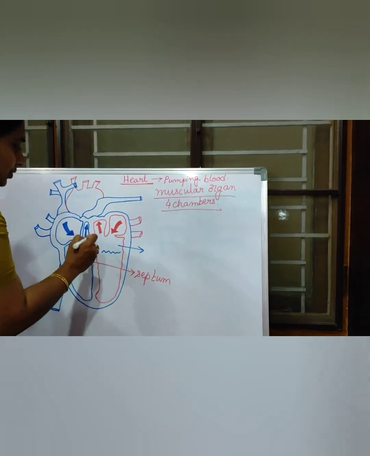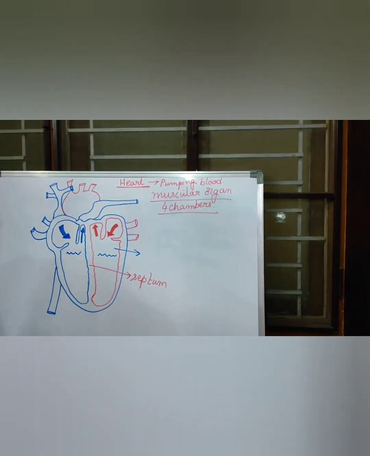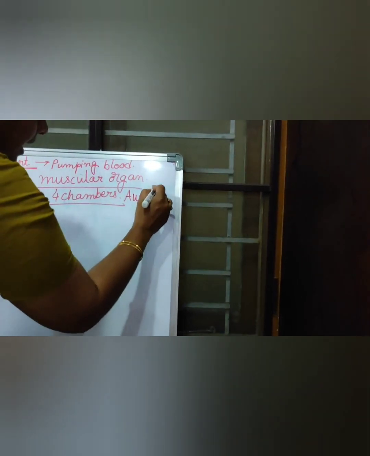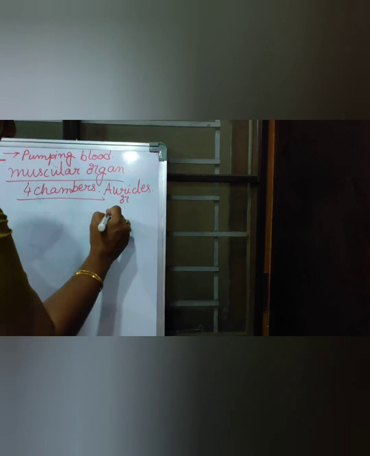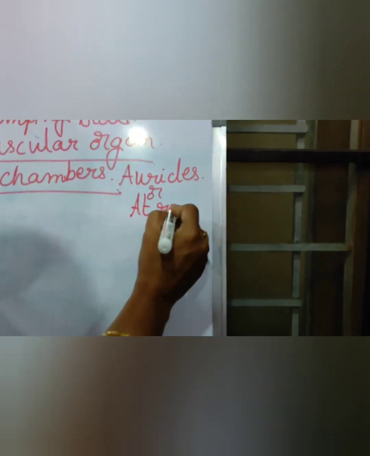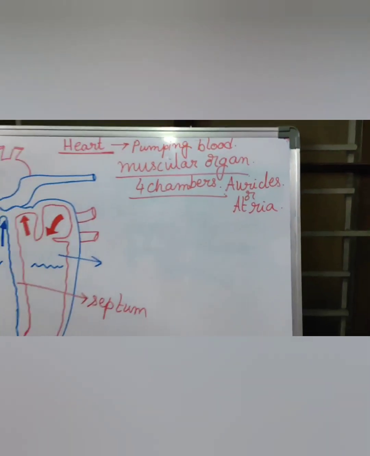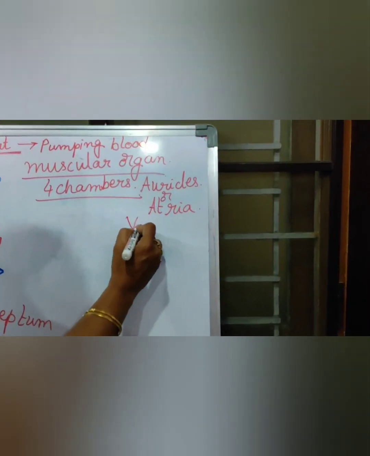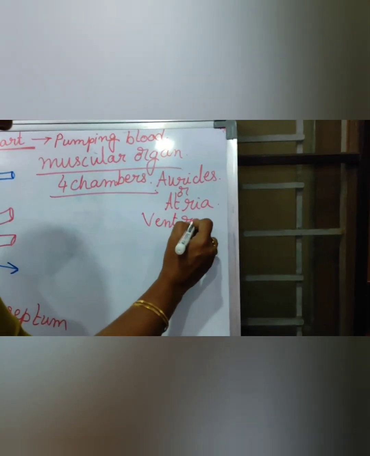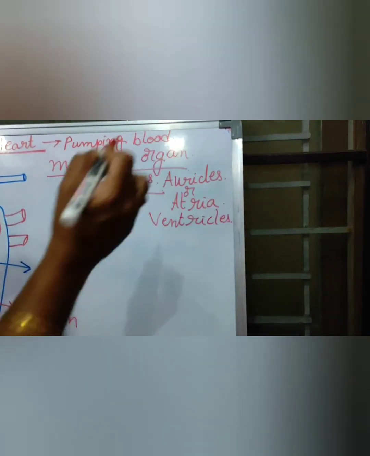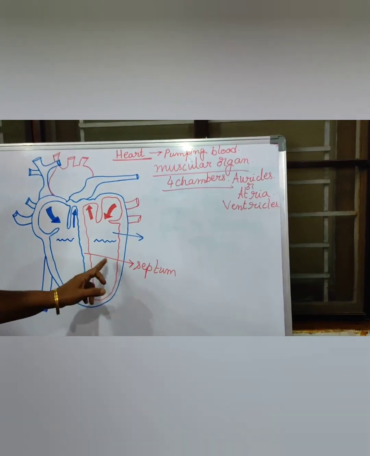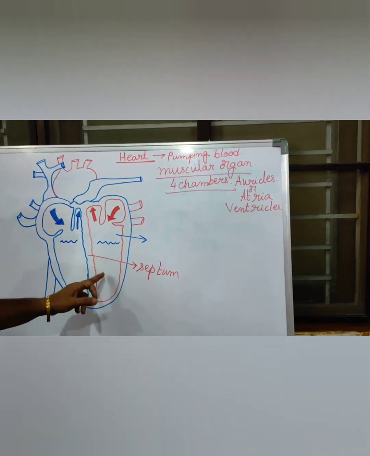Upper 2 chambers are named as auricles. Upper 2 chambers are called as auricles or atria. And the lower 2 chambers are called as ventricles, children. Ventricles. Septum is dividing the heart lengthwise, children.